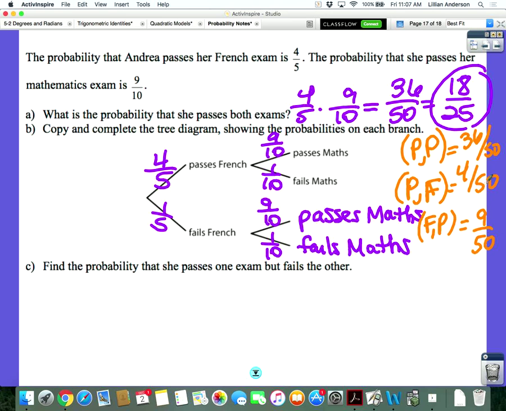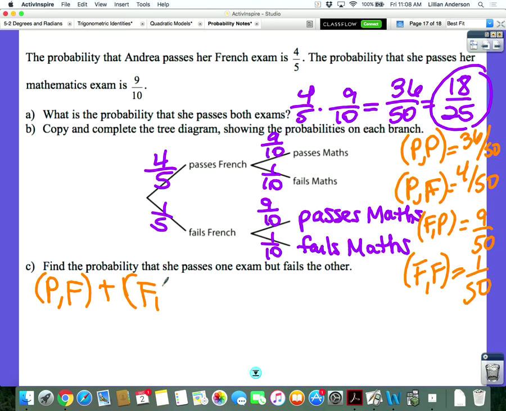What's the probability that she fails both? 1 out of 50? That's actually not bad. A 1 out of 50 shot that you might fail both of your exams? I like this. Now I was asking you, what's the probability that she passes one but fails the other? 13 out of 50, because she could pass French but fail math and then fail French but pass math.